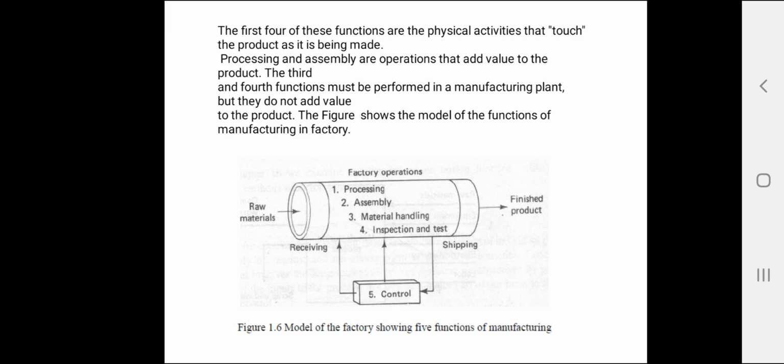And the final function, the last function, is control. The control function in manufacturing includes both the regulation of individual processing and assembly operations and the management of plant-level activities.